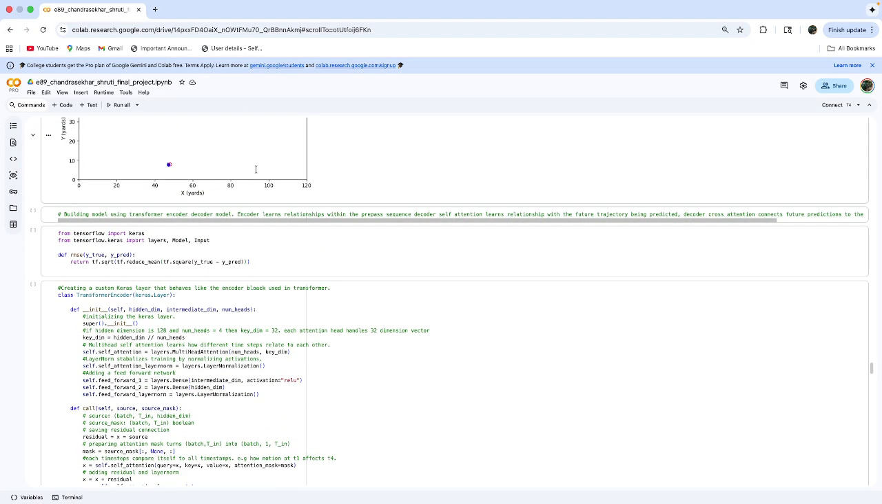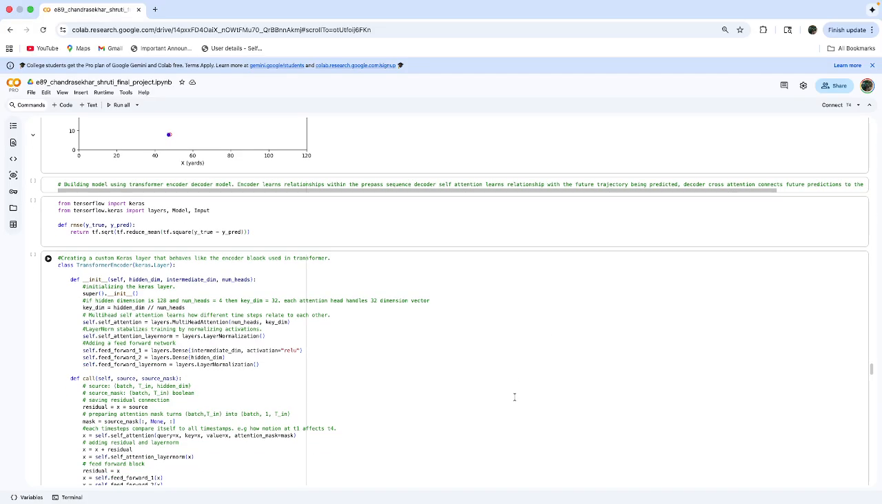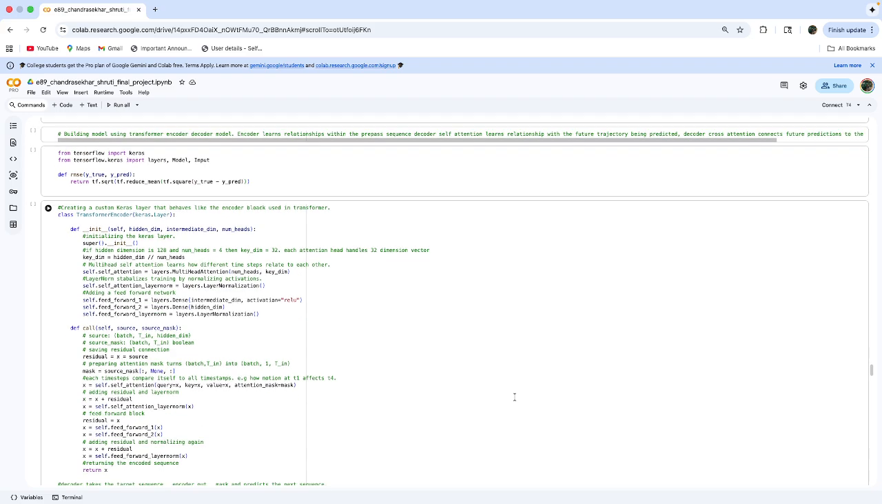Now coming to our third model, the transformer encoder decoder model. Unlike the LSTM, transformers use self attention. Positional embeddings are added to preserve the temporal order, because the transformer doesn't know in which sequence the data is.